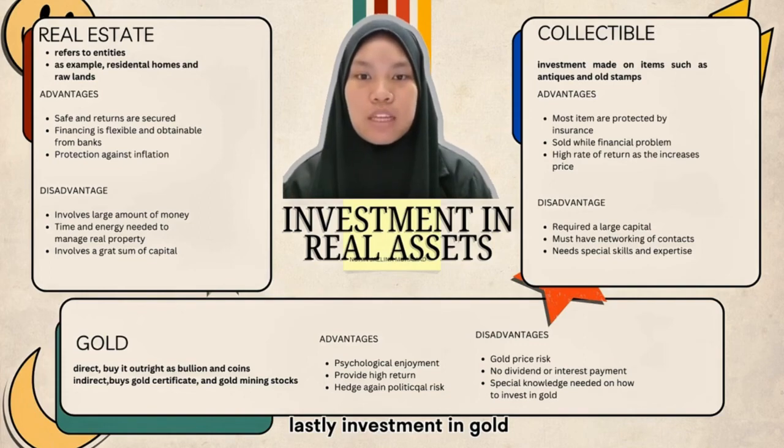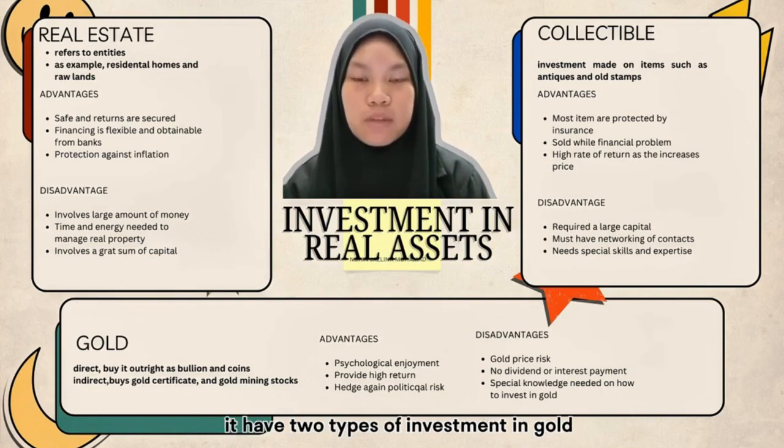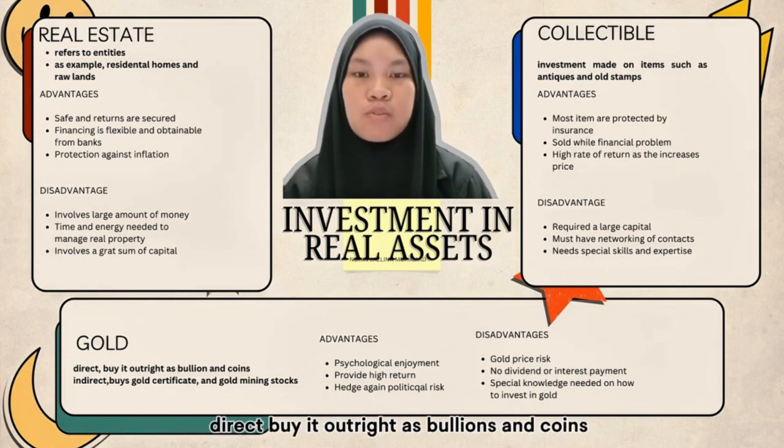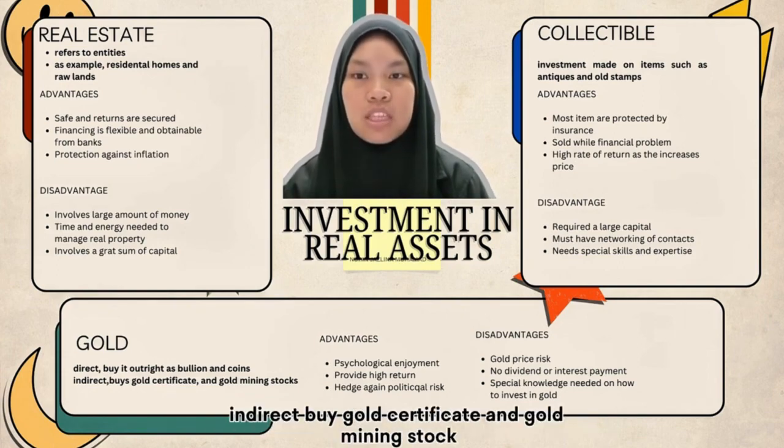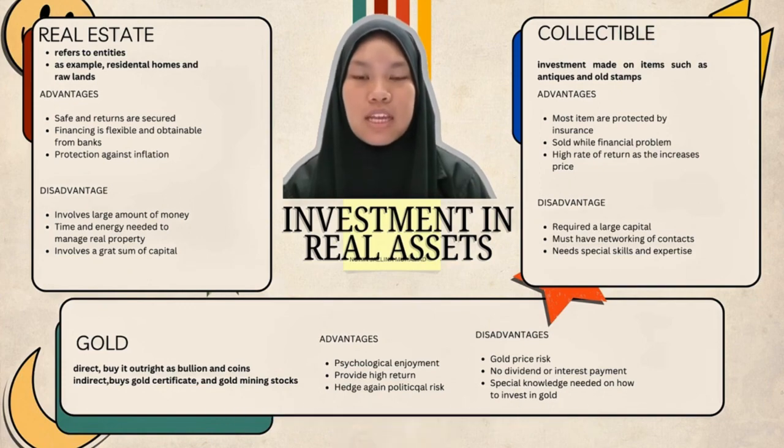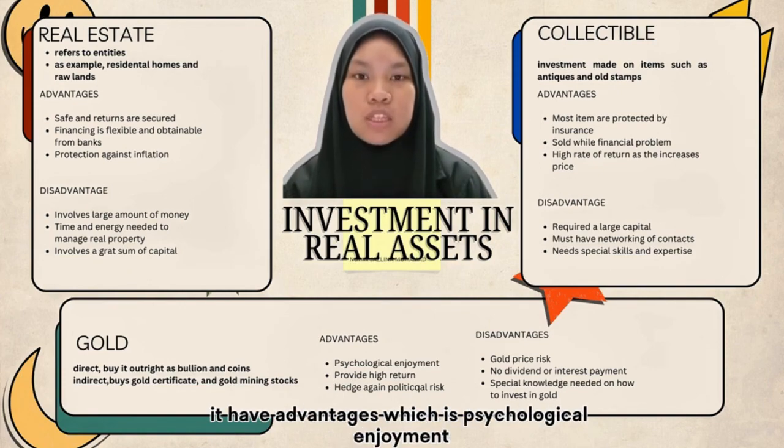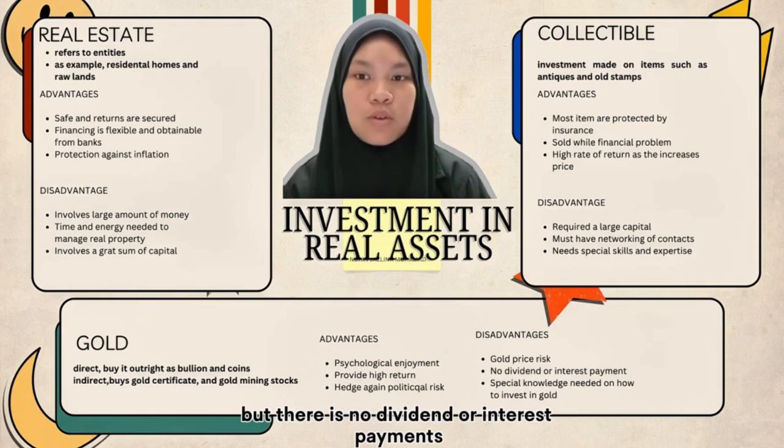Lastly, investment in gold. There are two types of investment in gold, which are direct and indirect. Direct, buy it outright, as bullions and coins. Indirect is through gold certificates and gold mining stock. It has advantages, which is psychological enjoyment, but there are no dividend or interest payments.